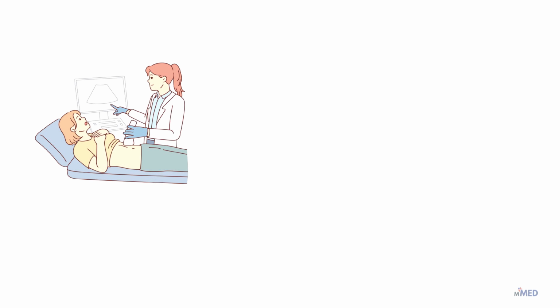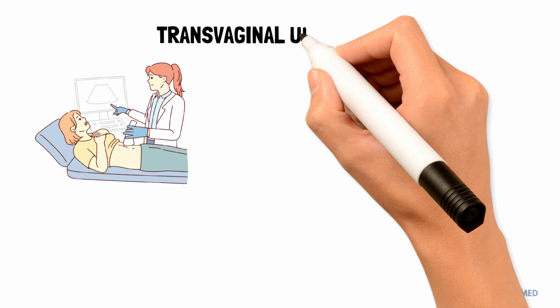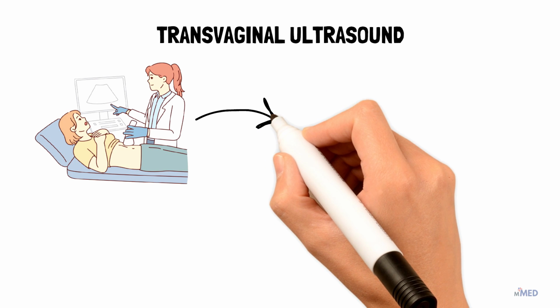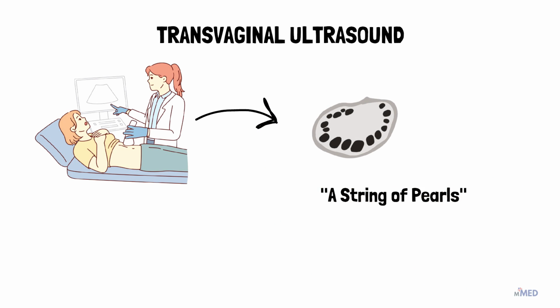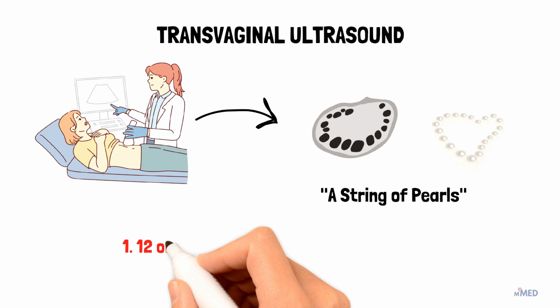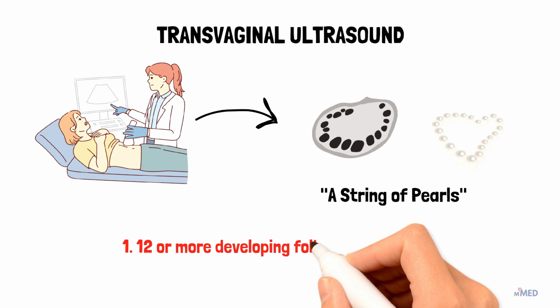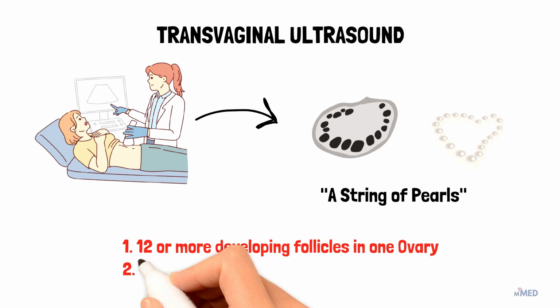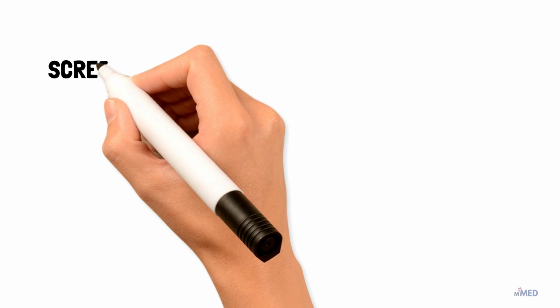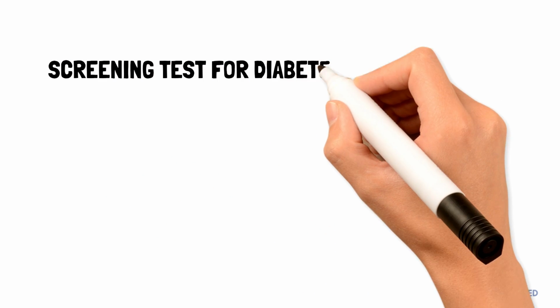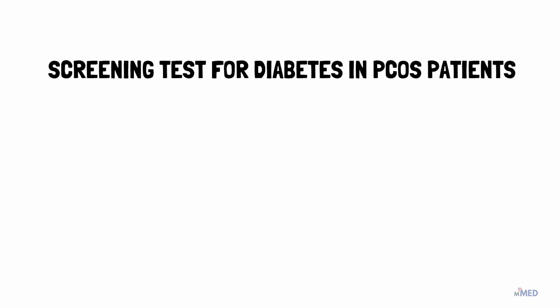FSH ratio. Pelvic ultrasound is useful to visualize the ovaries, where multiple developing follicles may appear as a string of pearls around the periphery. The diagnostic criteria are either 12 or more developing follicles in one ovary or an ovarian volume of more than 10 cubic centimeters. However, pelvic ultrasound is less reliable in adolescents for diagnosing PCOS.